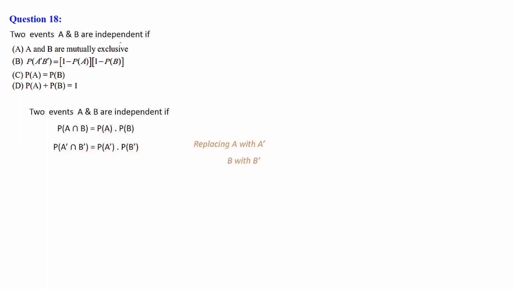P of A dash is 1 minus P of A, and P of B dash is 1 minus P of B. So P of A dash B dash is equal to 1 minus P of A into 1 minus P of B. It is satisfied here. So B is the correct answer.